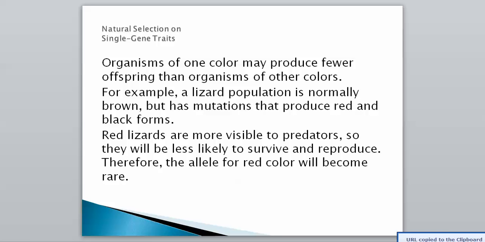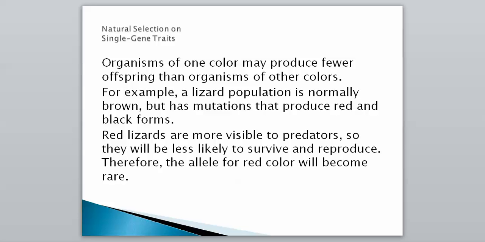Their example is that a lizard population is normally brown. So our base population is brown. But there are some mutations that produce red and black forms. So this normally brown population has a couple of mutations, and now we have some red and black forms that appear in low numbers in the population.